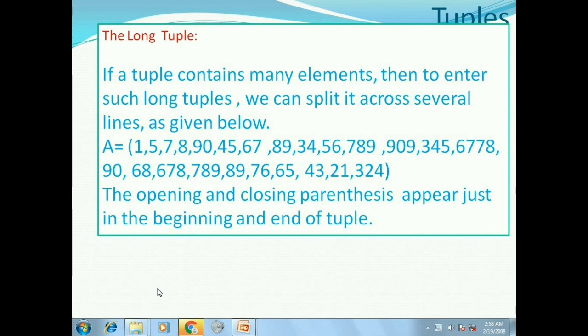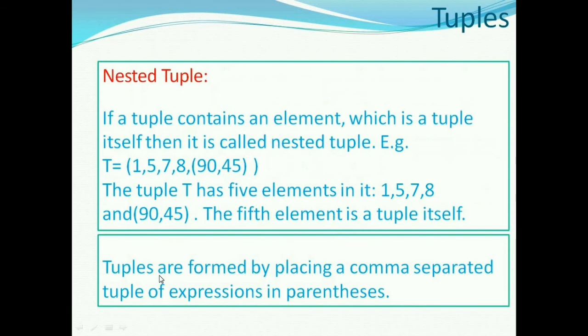To create a long tuple, you can split it across several lines. The opening and closing parentheses appear just at the beginning and end of the tuple. If a tuple contains an element which is a tuple itself, that is called a nested tuple.